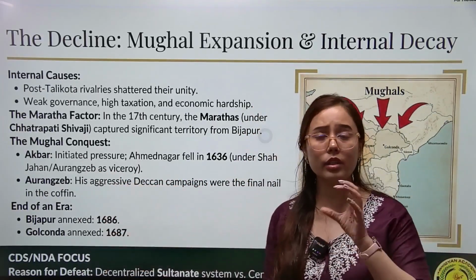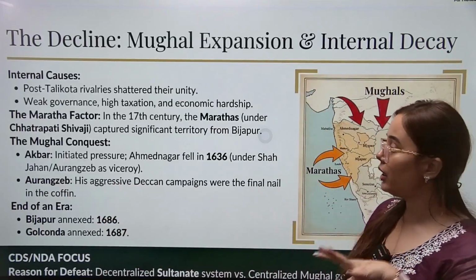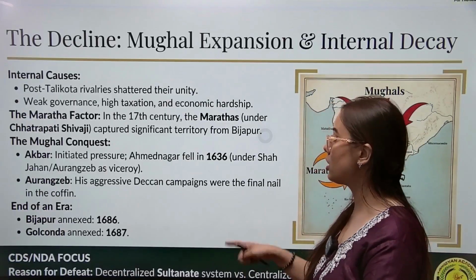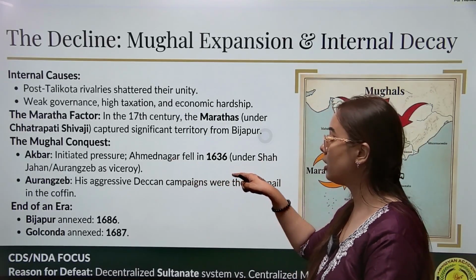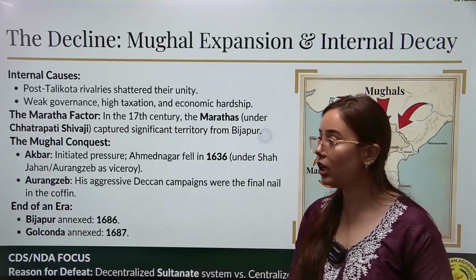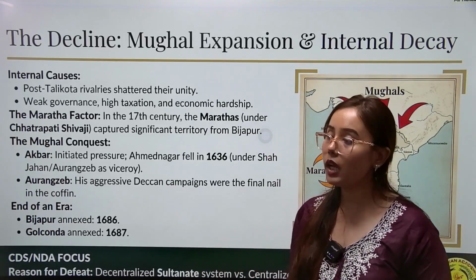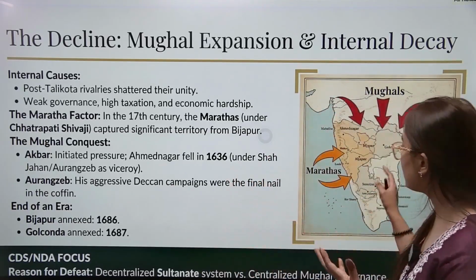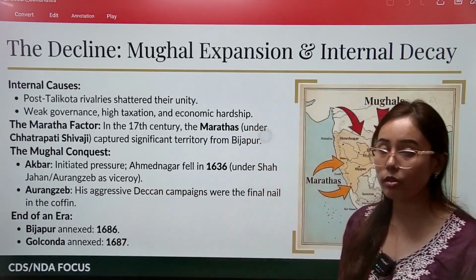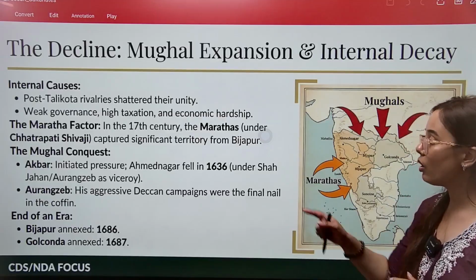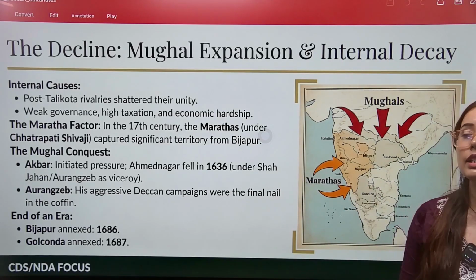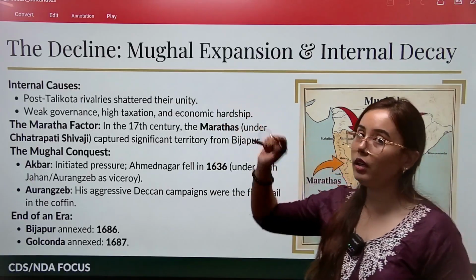See, Aurangzeb's father Shah Jahan tried to take these regions under him. He also took this region under him, like Ahmednagar, but these areas were not completely annexed by Shah Jahan like Aurangzeb would do. And when Shah Jahan took these areas under him, he made Aurangzeb the viceroy of that region to look after it. But when Aurangzeb became the ruler, he directly annexed these areas, and this led to the decline of the Deccani Sultanates in South India.